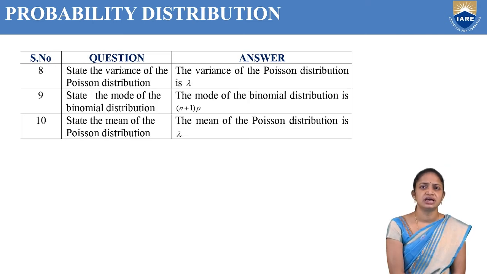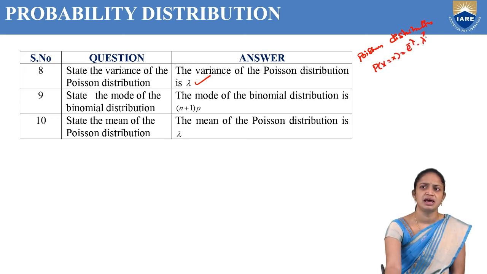Next question: state the variance of the Poisson distribution. The variance of the Poisson distribution is lambda. How can we show this? According to the definition, the Poisson distribution formula is P of X equal to x, that is e power minus lambda, lambda power x by x factorial, where x is from 0 to infinity.